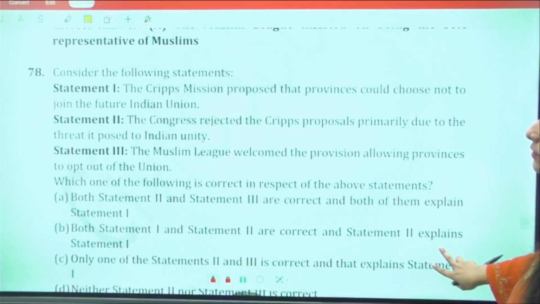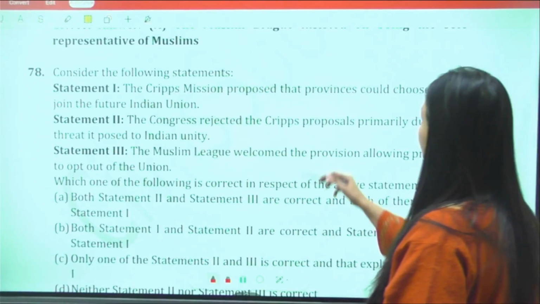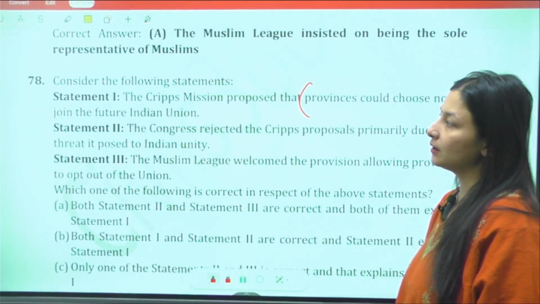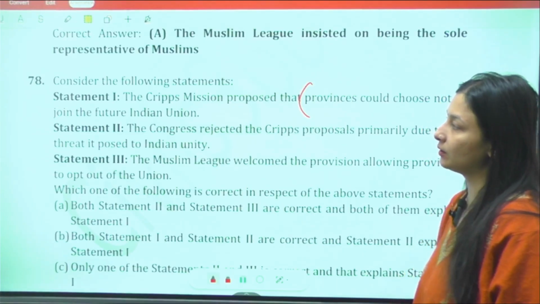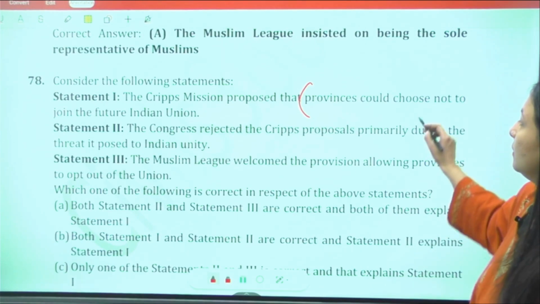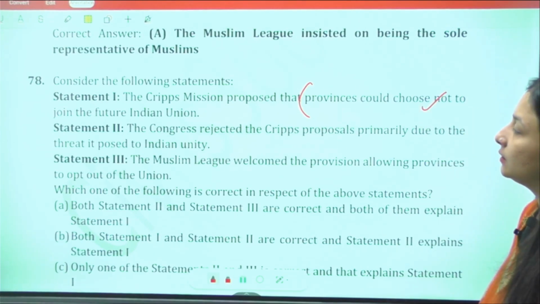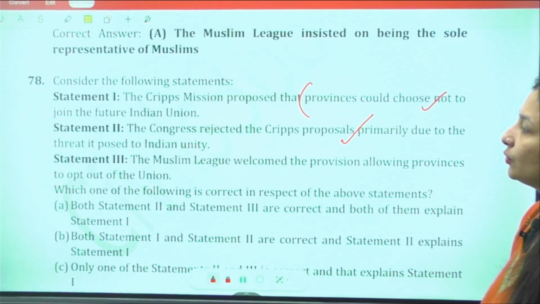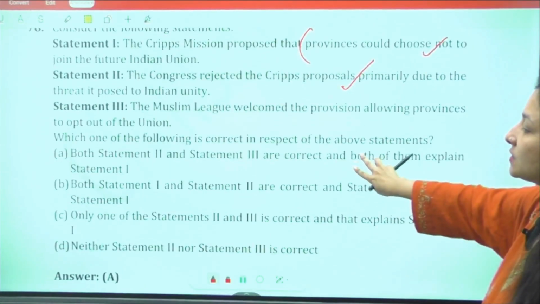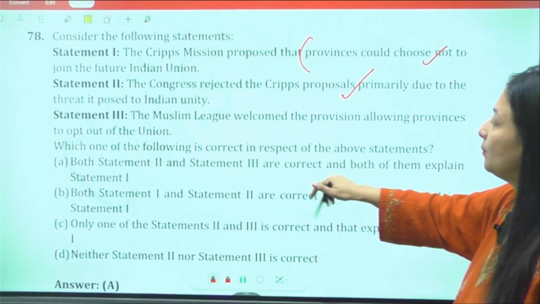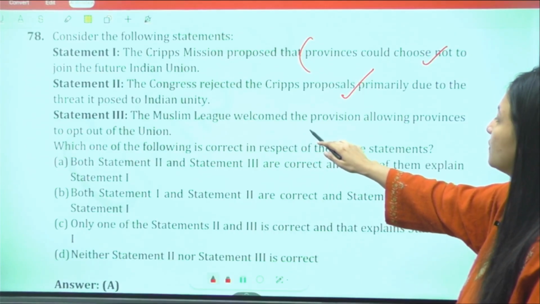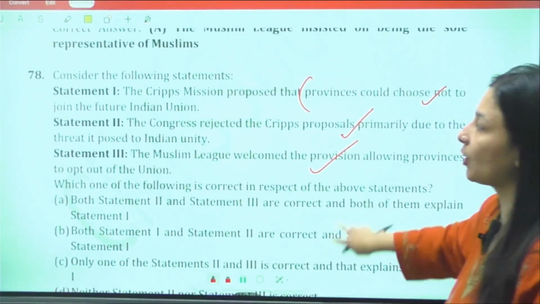Another question over here. Cripps Mission proposed that the provinces should choose not to join the future Indian Union. The Congress rejected the Cripps proposal primarily due to the threat it posed to Indian unity. The Muslim League had welcomed the provision allowing for the provinces to opt out of union.